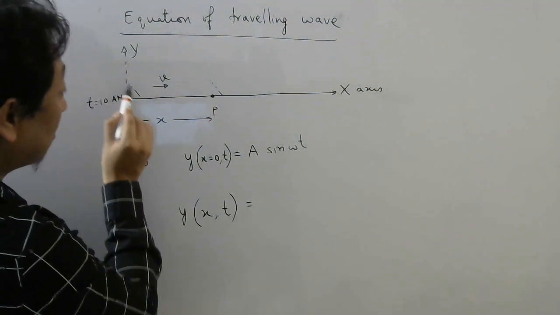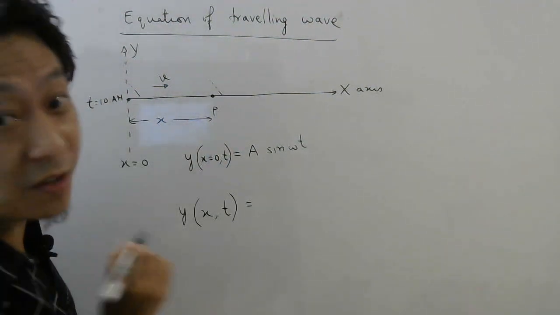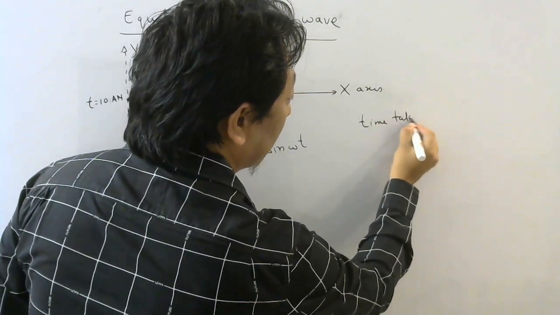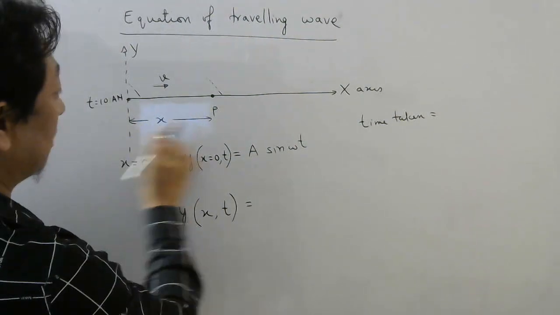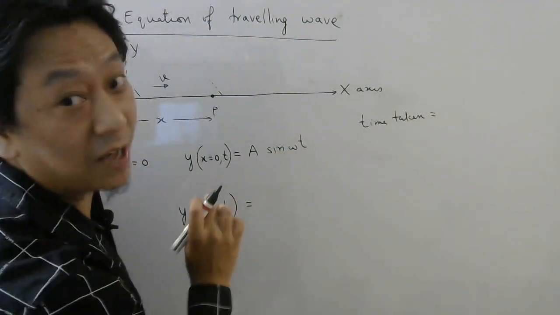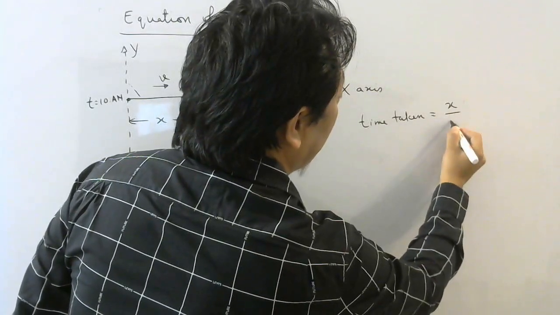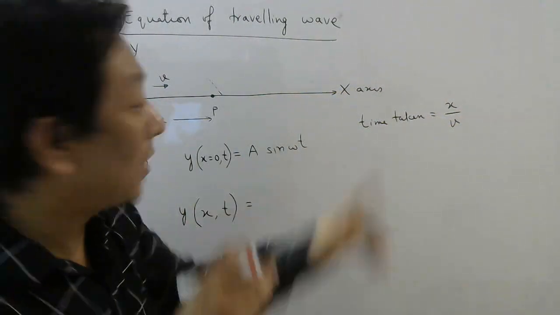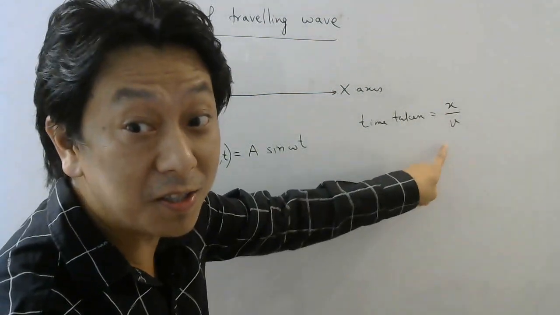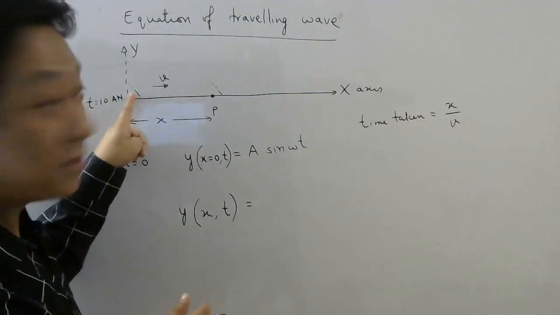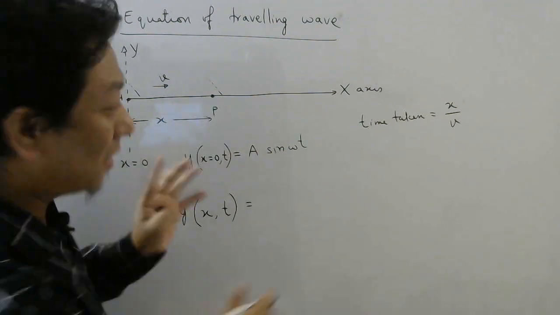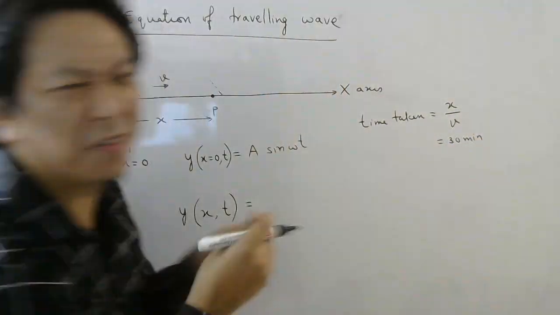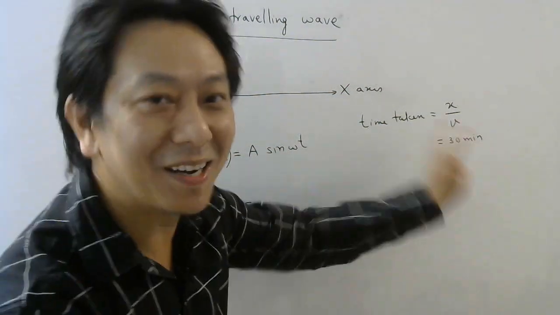Now, for this disturbance to reach here, how much time will it take? Time taken. When you know distance and speed, how do you calculate time? Distance divided by speed. Right? Speed is distance by time, so if you cross multiply, time will be distance by speed. This is the time taken by this disturbance to reach here. Let us say this time taken is 30 minutes. Obviously, it will travel very fast, but for example, I am writing 30 minutes.